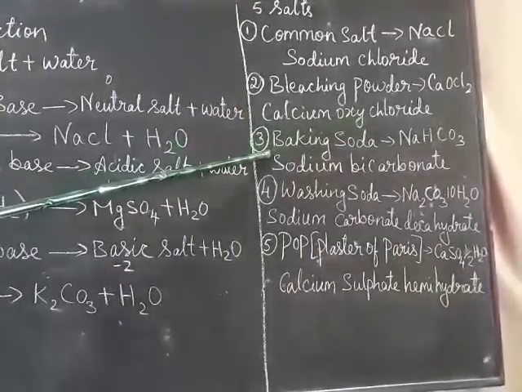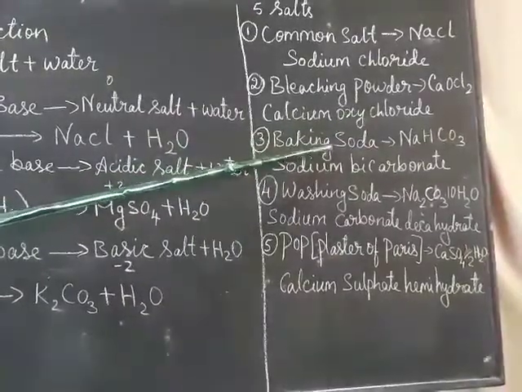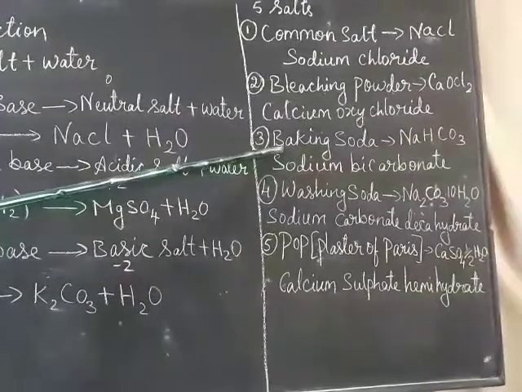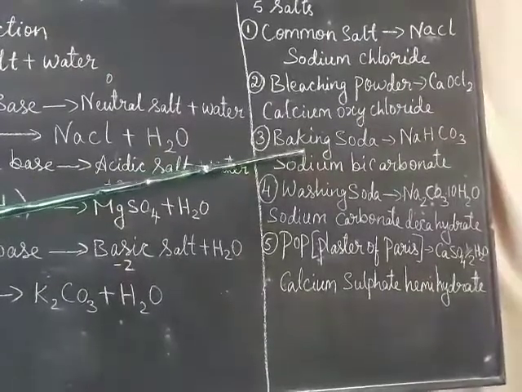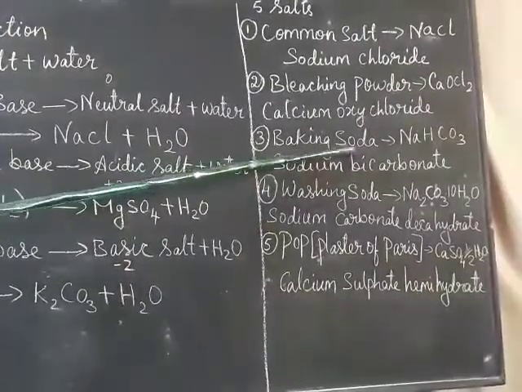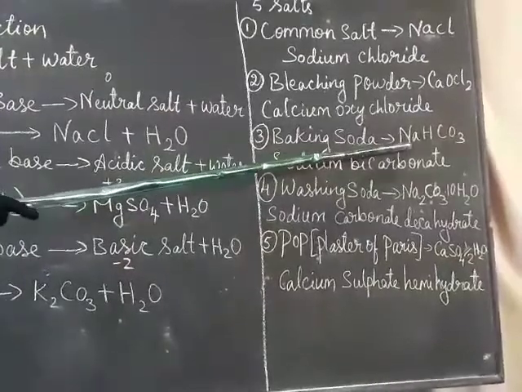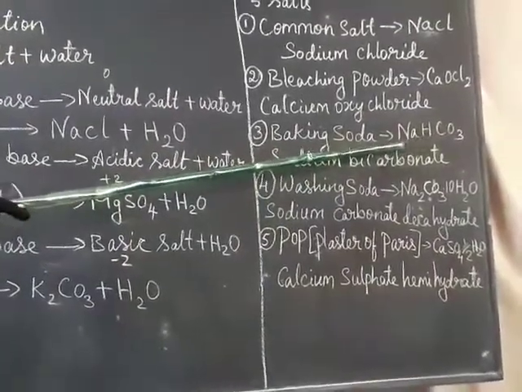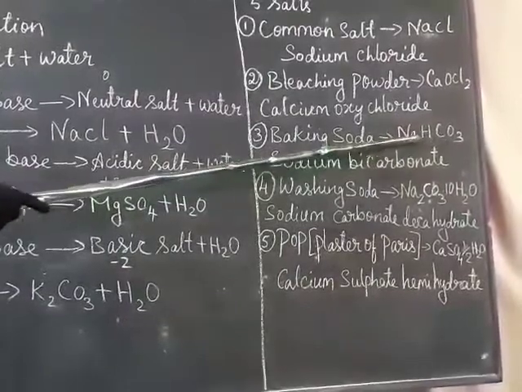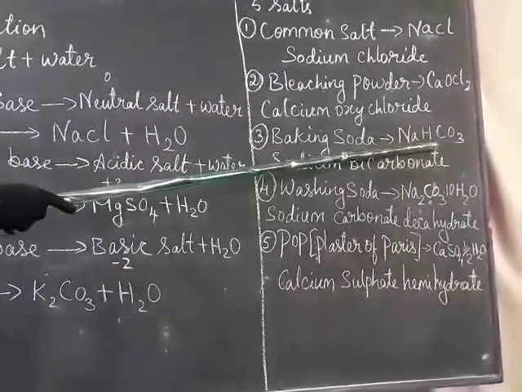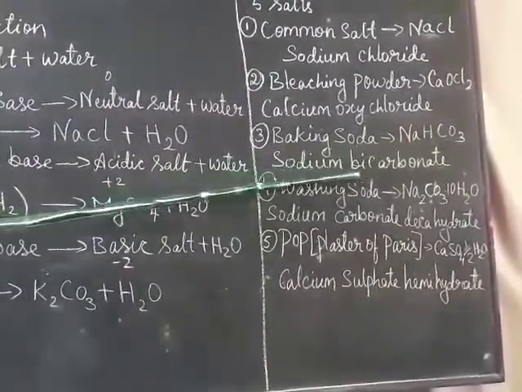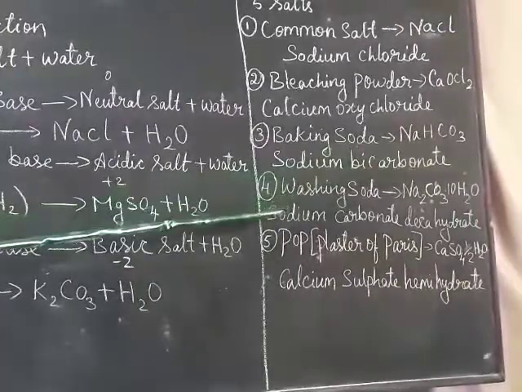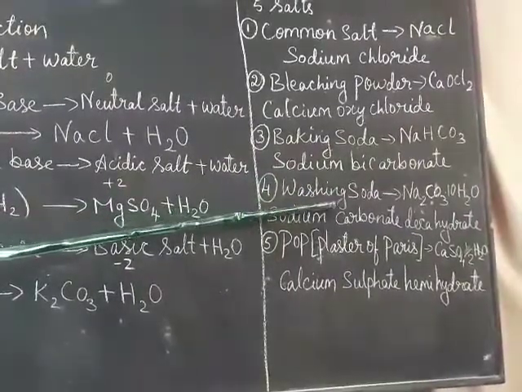Coming to the next, the third, baking soda, which is used to make dosa, idli and all, right? What is baking soda chemically? It is sodium bicarbonate, NaHCO3. Then the fourth one, washing soda.